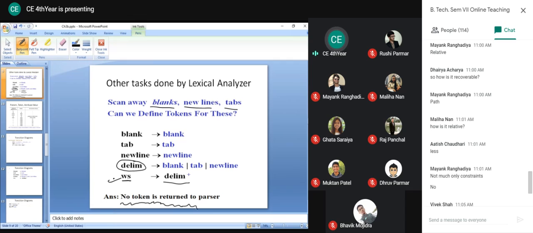And keep in your mind that this will never generate a token because they are not useful in any other phases of the compiler. So all the blanks in your program will be removed. All the new line characters you have used in your program will be removed. Tabs will be removed by the lexical analyzer because they are not required in any phase. So it is a simple thing. You can read one file which is a C file, and you can write a regular expression like this, using your Lex program, and you can remove all the blank space and new line character tab and everything from it. So you can see that